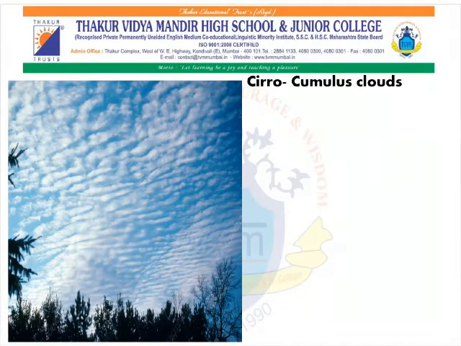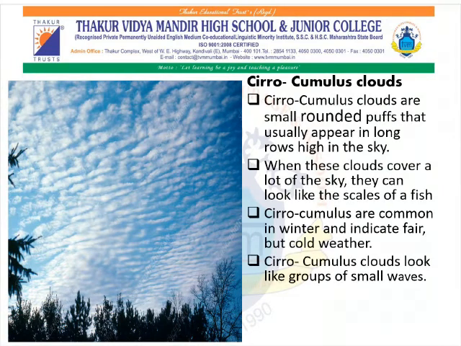The next type of high clouds is cirrocumulus clouds. In the given figure, we can see the cirrocumulus clouds. Now, these clouds are small, rounded puffs that usually appear in long rows high in the sky. When these clouds cover a lot of the sky, they can look like the scales of a fish. Cirrocumulus are common in winter and indicate fair but cold weather. Cirrocumulus clouds look like groups of small waves.